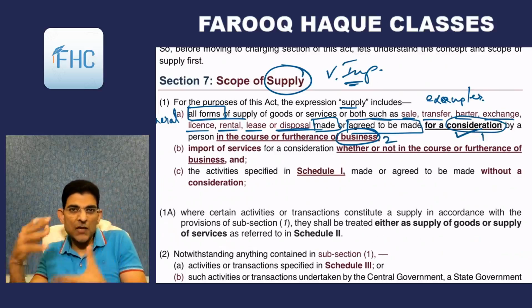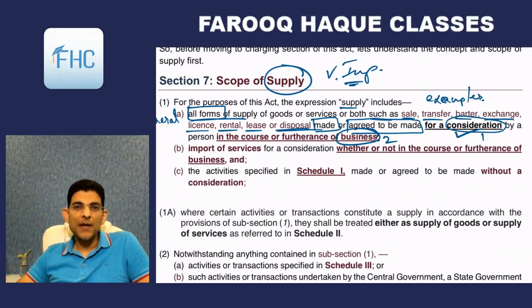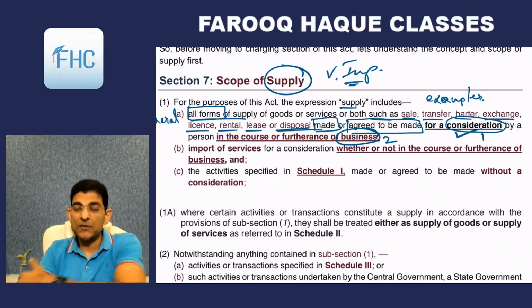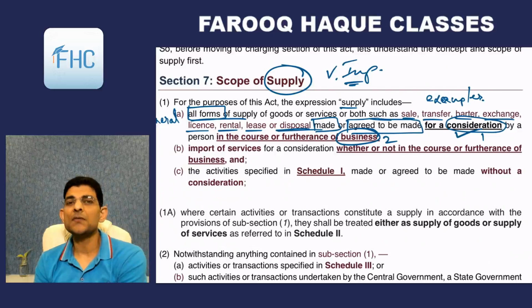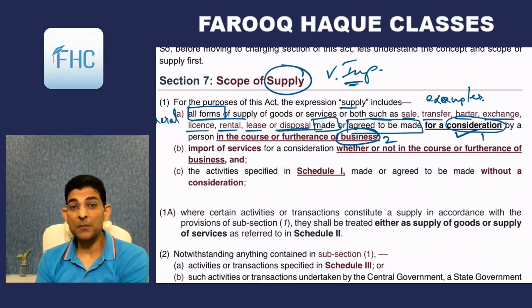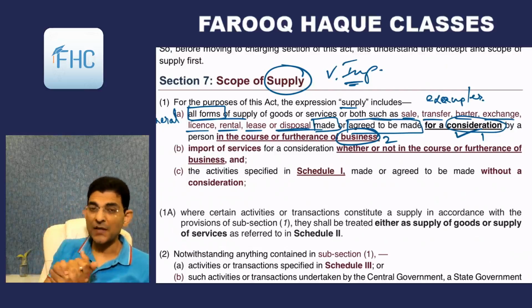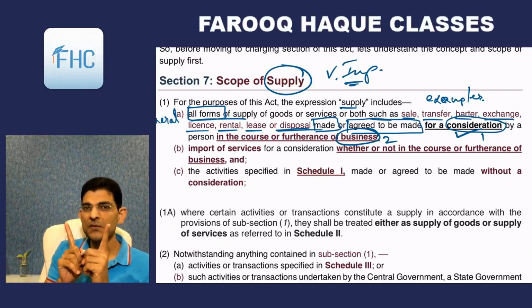Means this sale, exchange, whatever is taking place should be in the course or furtherance of business. In the course means regularity. Regularly we are dealing with something and we are selling it. So that becomes in the course of business. And furtherance of business means that if we have to do something in order to expand the business, in order to set up a new business, that is furtherance of business. That will also be considered. So two conditions are attached. There should be consideration and there should be business.